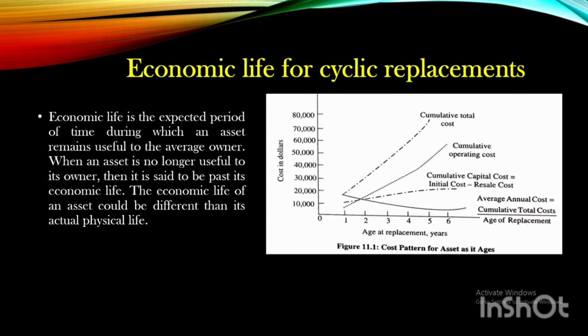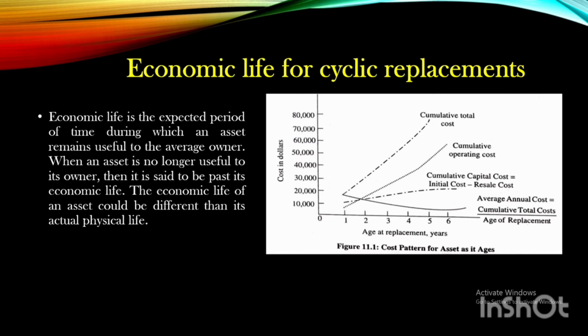So in this graph, the total cumulative cost is given. It is the total cost including the purchasing cost, operating cost and maintenance cost. Another one given is the cumulative operating cost. This term refers to the expenses after purchasing an asset. For example, I have purchased a car of 10 lakh rupees and I have spent 50,000 rupees on petrol for the car. So here 10 lakh rupees plus 50,000 rupees is the total cumulative cost, and 50,000 is the cumulative operating cost.